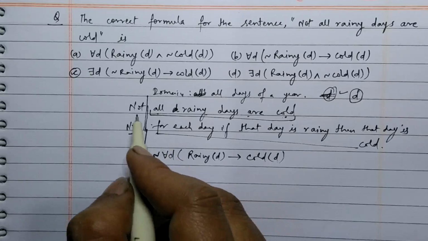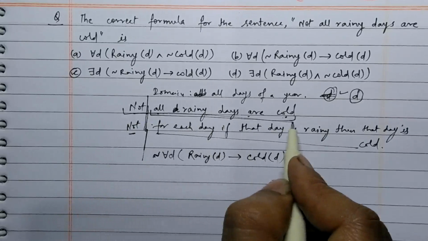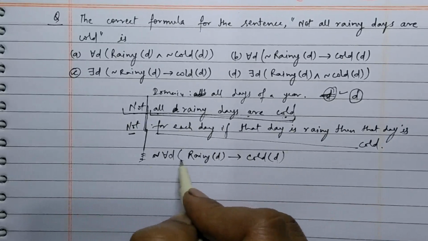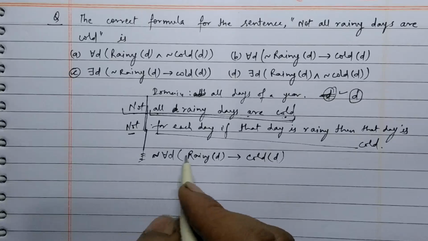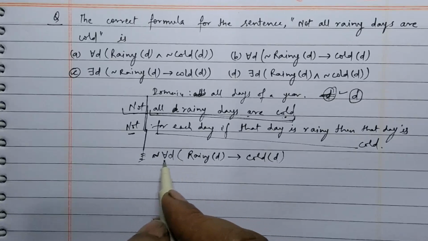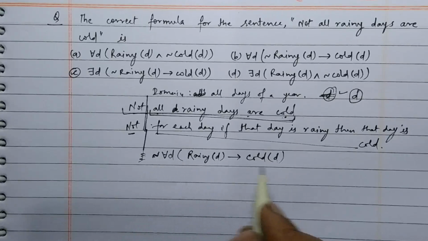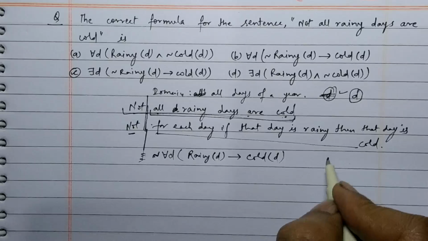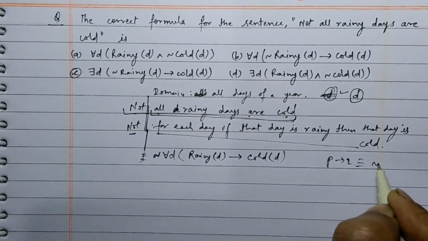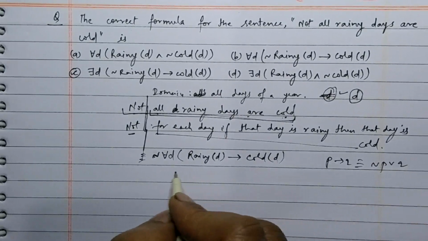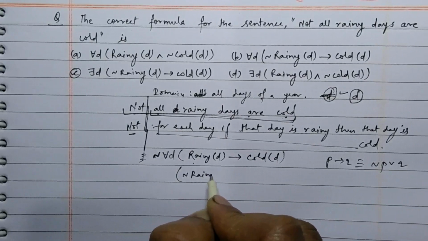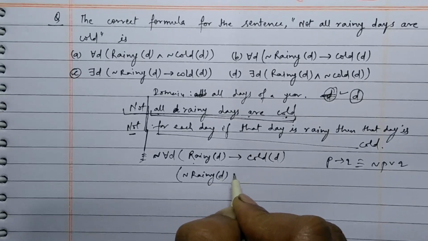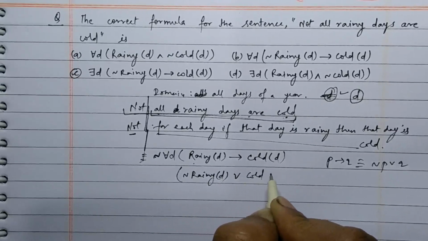Now we have the complete "not all rainy days are cold" equivalent to this. None of the options match, so let's do some simplification. I will first break this formula, as P implies Q is equivalent to not P or Q. So, not rainy or cold.